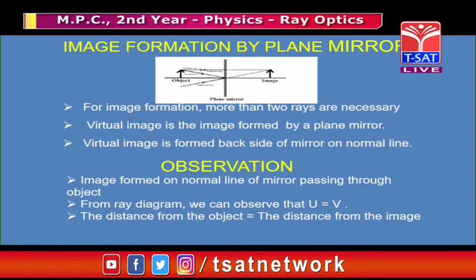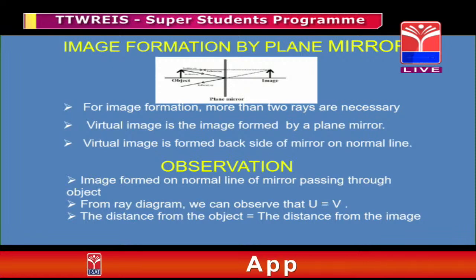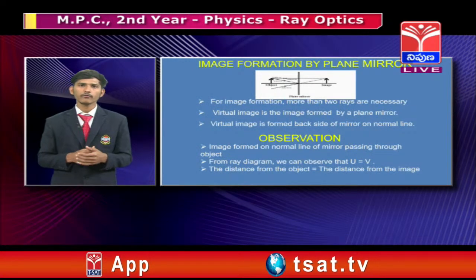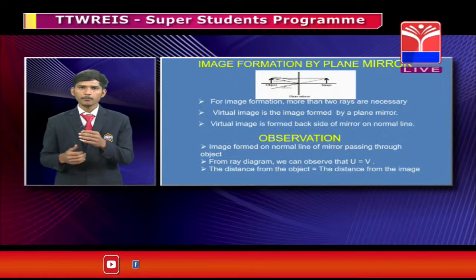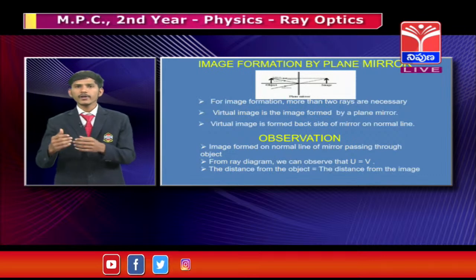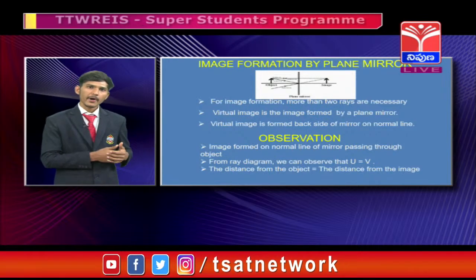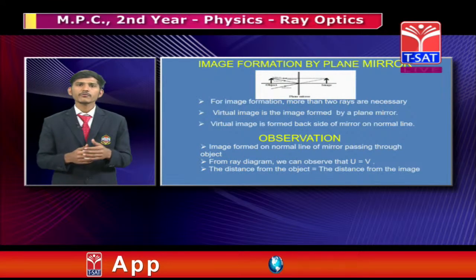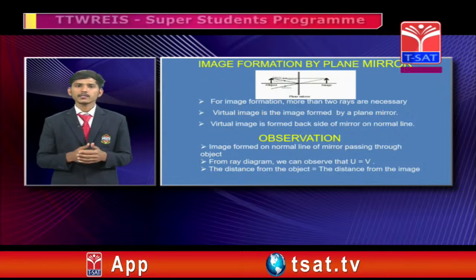So, what you have to observe here, for image formation we need two or more rays, otherwise we cannot form an image. When two rays are incident on the plane mirror, they are reflected back to the same medium, and the two rays merge at a point. So, we conclude that the image is formed at that point. And we have to observe some characteristics here.